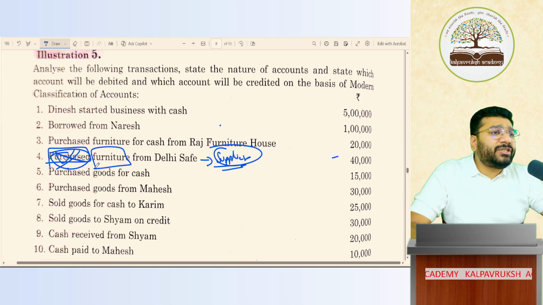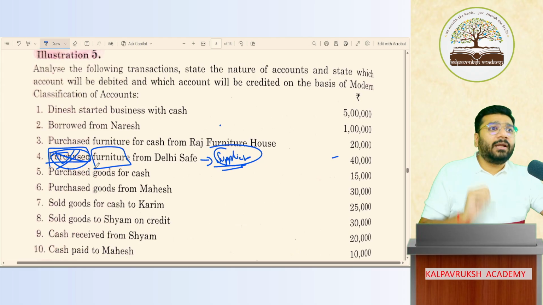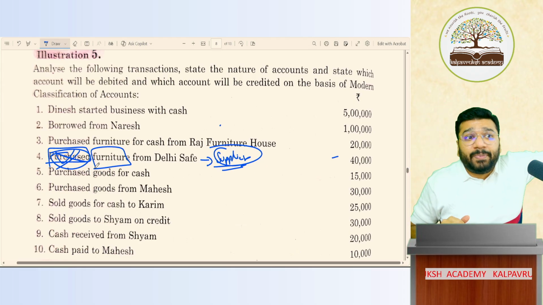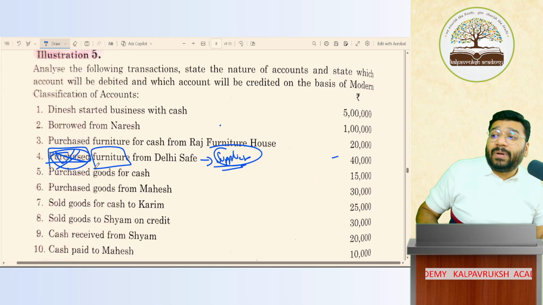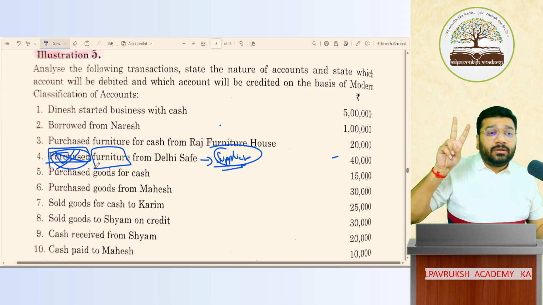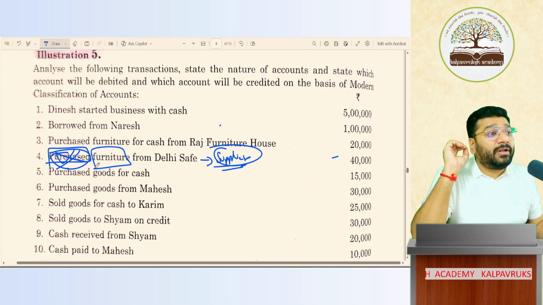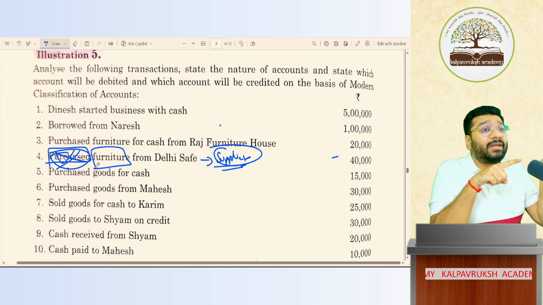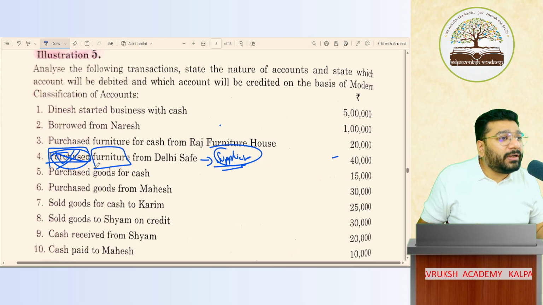In the question, they have not mentioned whether payment is done or not done. What should I assume? Payment done or not done? If question is silent, it means payment not done. So this purchase is credit purchase. The asset is purchased on credit. So this is a credit purchase transaction. Got it, not got it? Okay. Don't think that only goods can be purchased on credit. No. Even asset can be purchased on credit. Goods purchased on credit will go to purchase account. Asset purchased on credit goes to asset account. Got it, not got it?